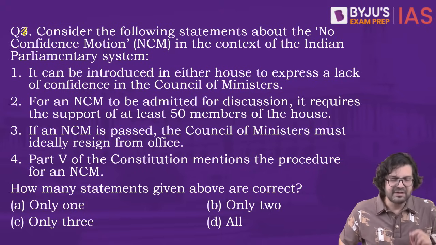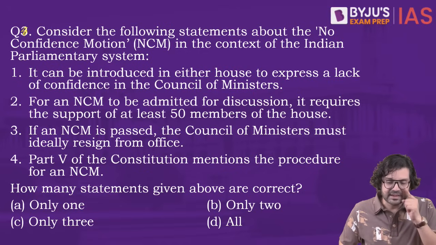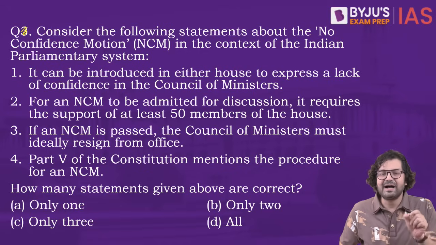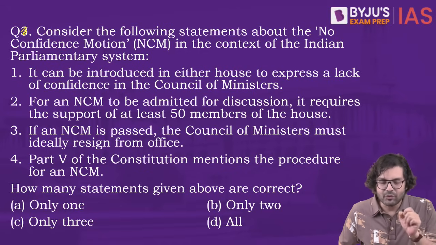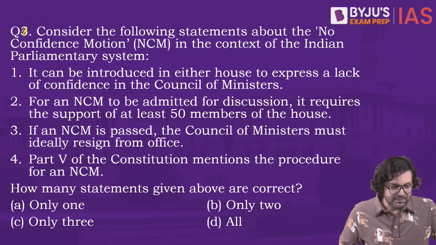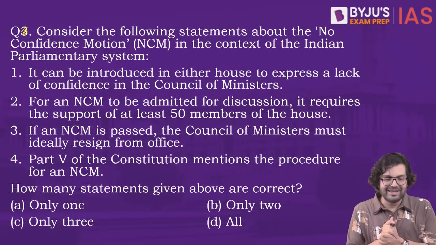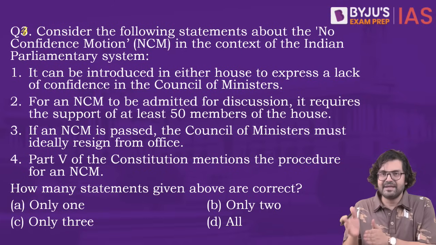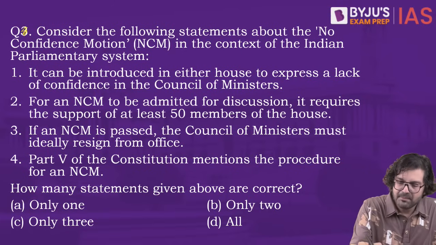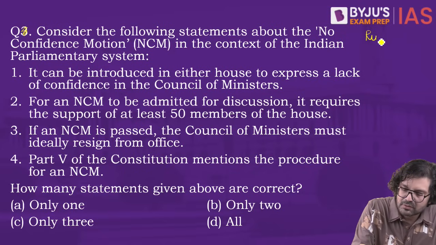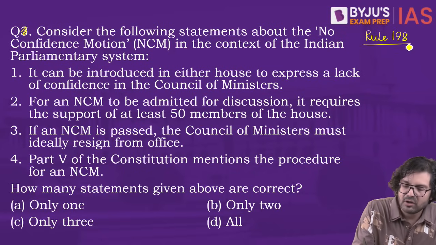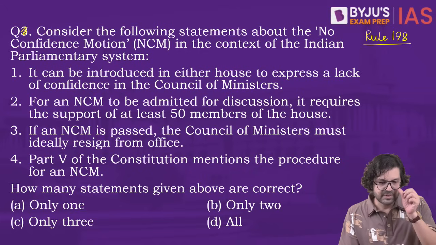Number 3, if an NCM is passed, the Council of Ministers must ideally resign from office. And number 4, Part 5 of the Constitution mentions the procedure for an NCM. NCM, no confidence motion, mentioned under Rule 198 of the Lok Sabha rules, right?